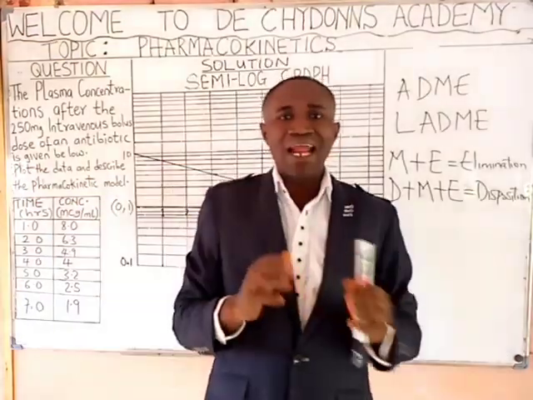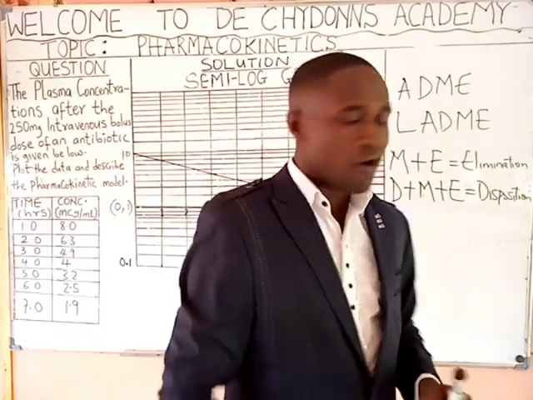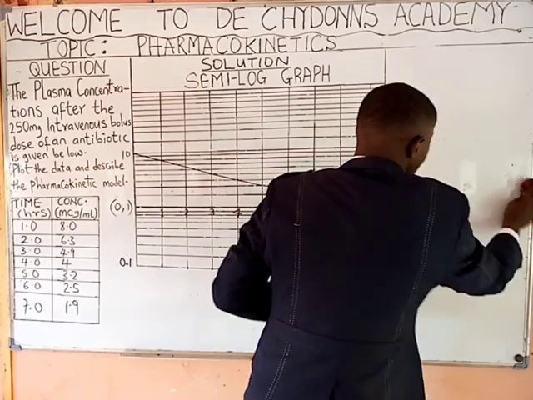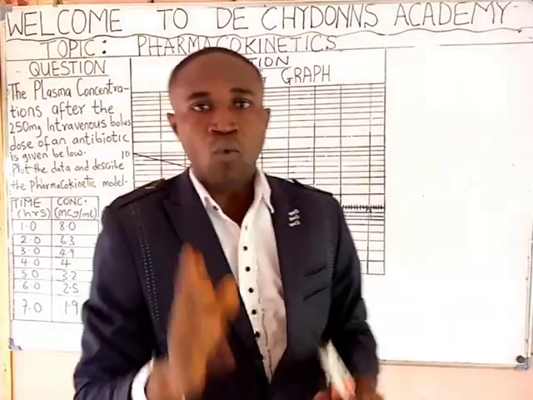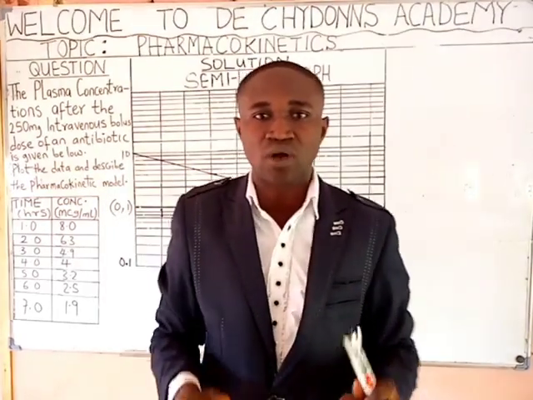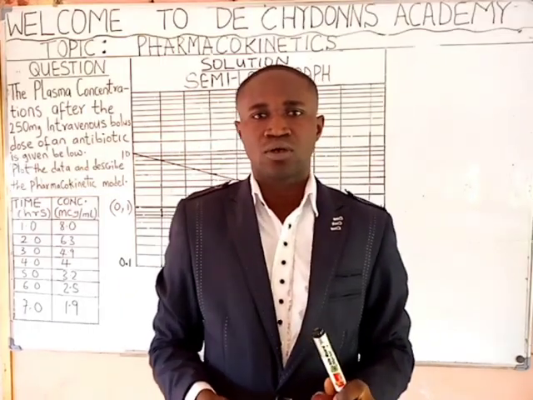Now, there are two major routes of drug administration. One of it is intravascular routes, the second is extravascular routes. What is intravascular route?